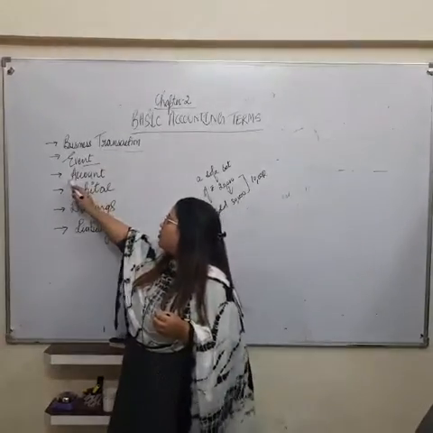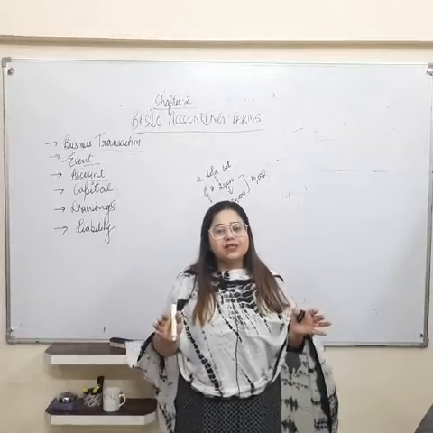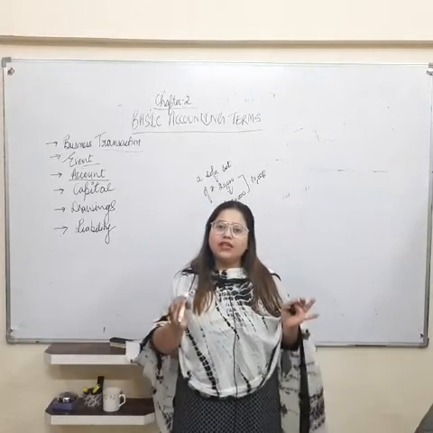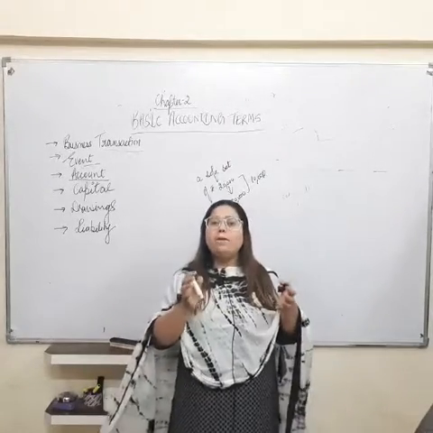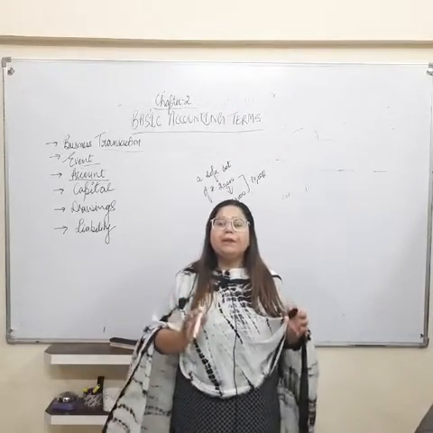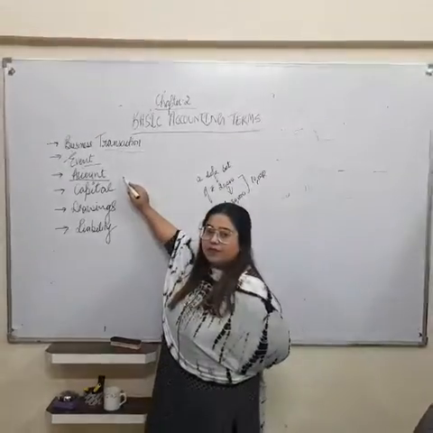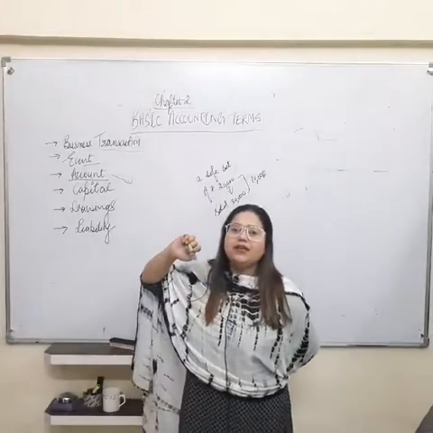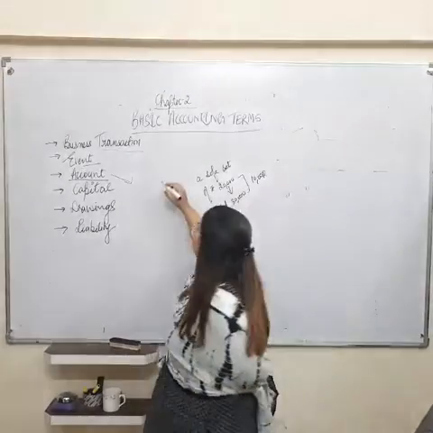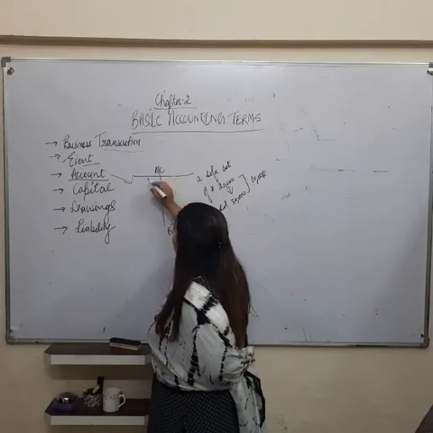Then is account. Now you all know that there are different natures of transactions in the business. So all the transactions which are related to a particular nature will be placed at a single place, and that place is called an account, right? So this will be prepared in a T format. There is a proper format to make an account. So here we have to write the account name.